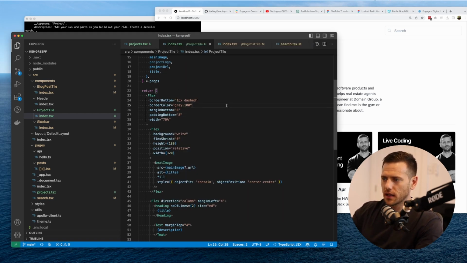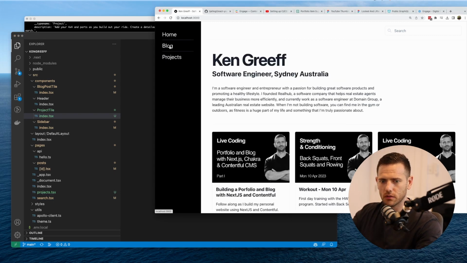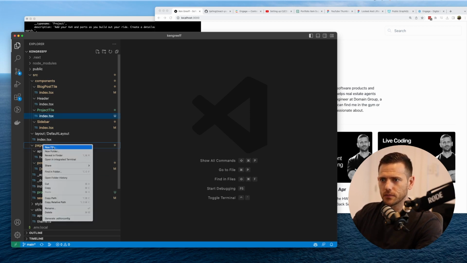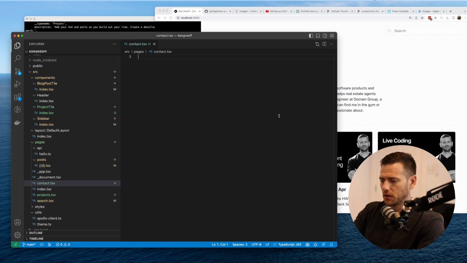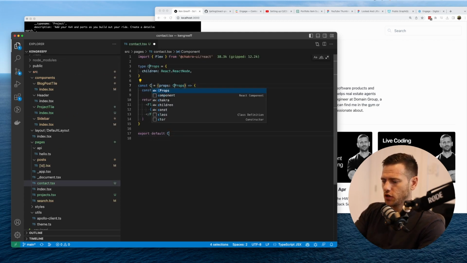Okay, let's do it again. So as discussed in the last one, in this one we're going to drop the blog from the nav. We're going to add contact and then probably have some links to the socials and find icons. I think we can do that relatively simply, but let's find out. So the first thing I'm going to do here in the pages directory, source pages, new file. I'm going to call that contact.tsx. We're going to create a new component. This is going to be called contact page.